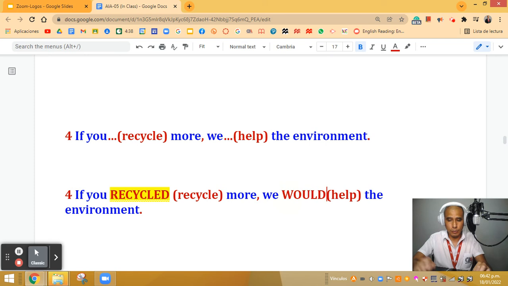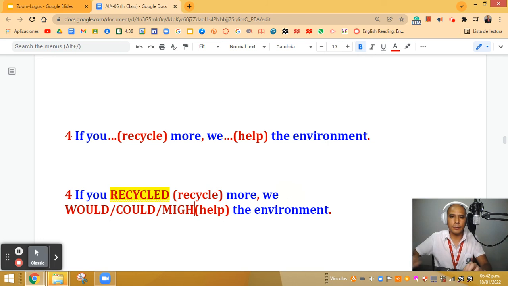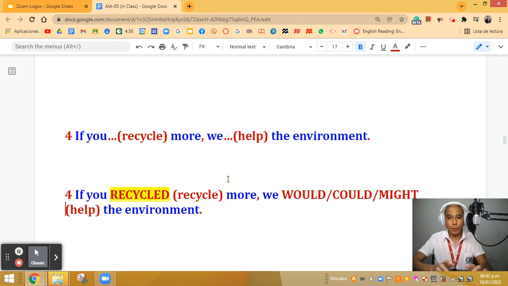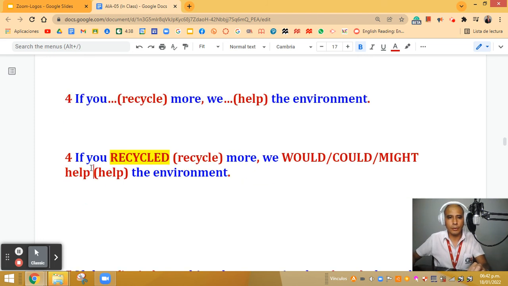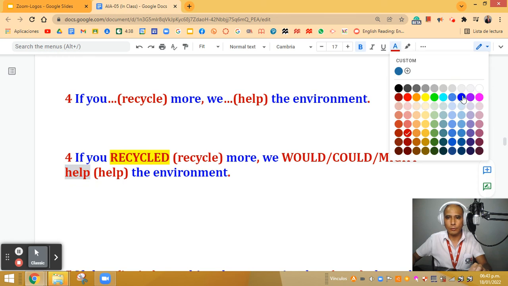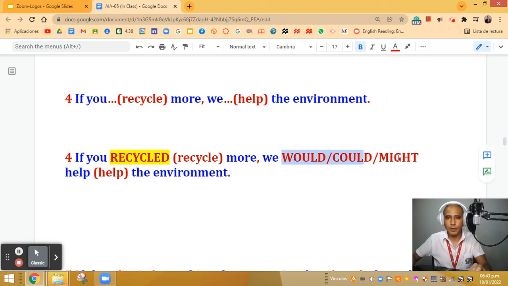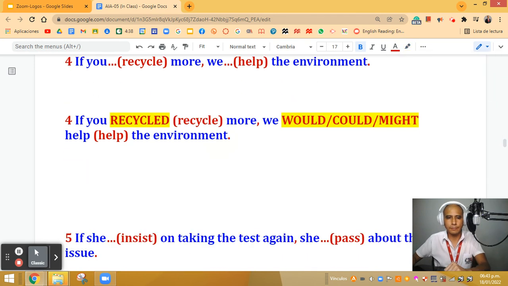Let's see, would, which is the other one? Exact, it's could, and the other? That's right, it's might. Excellent. Very good. And remember, this is very important, the verb goes in the base form. So in this case, I need the verb help the environment. Perfect. Great. Let me use blue in order to show you the base form. And let's highlight the 3 possible verbs that we can use in the result clause. Great.